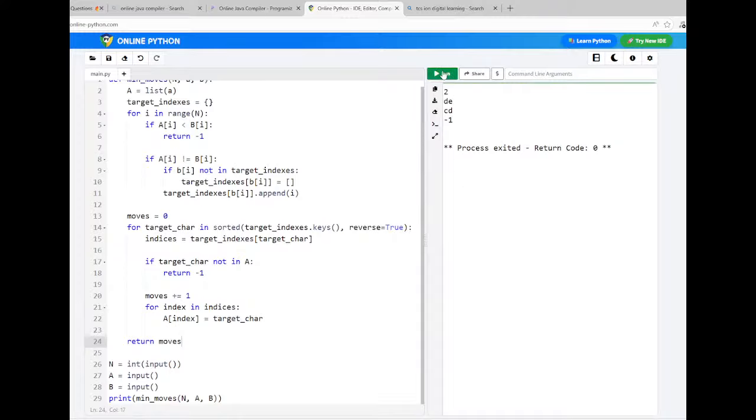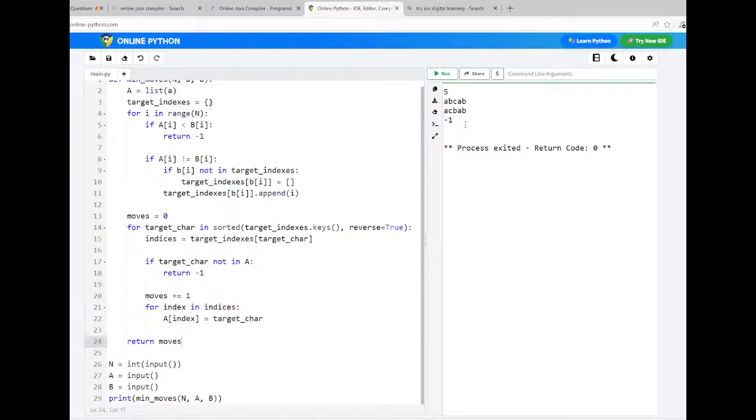Similarly, you can also test another way. First case, say for example A, B, C, A, B. Then it has to be replaced if B contains a higher character. So if you say A, C, B, A, B, in this case also it returns -1 because C is greater than B here. So all the characters in the first string A must be greater than or equal to the characters of the second string. Then only it is possible.